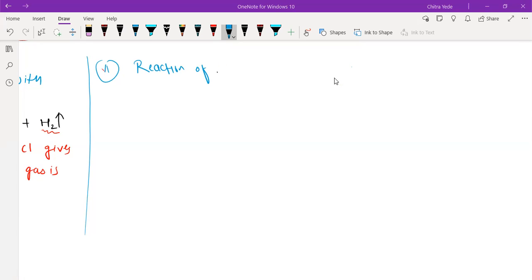Okay, so magnesium. Reaction of Mg with which acid are we going to take? We will take sulfuric acid now. No, not HCl, we will take H2SO4. It is sulfuric acid. Understood? Sir, can you repeat? Yes, H2SO4 is sulfuric acid. I have written the name here. You can go through it also.